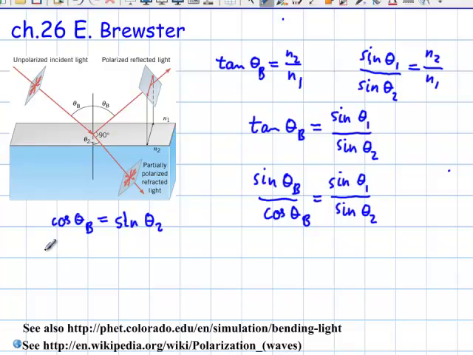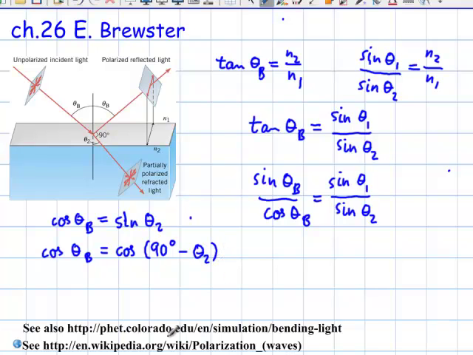So the cosine of the Brewster angle equals the sine of the refracted angle. And then on the right hand side I'm going to use another identity, and that is that the sine can be rewritten as the cosine of 90 degrees minus theta 2.